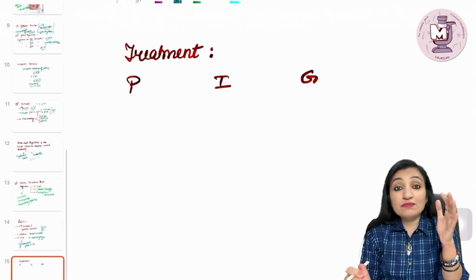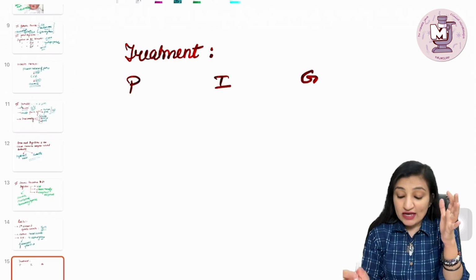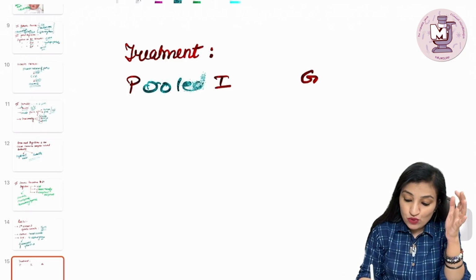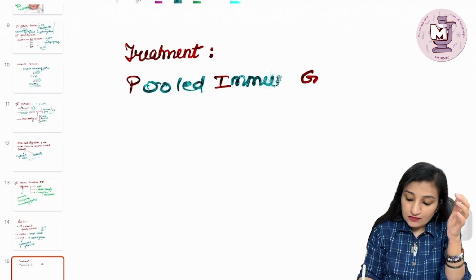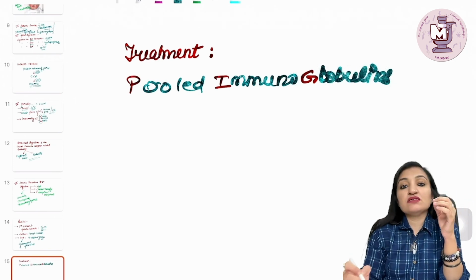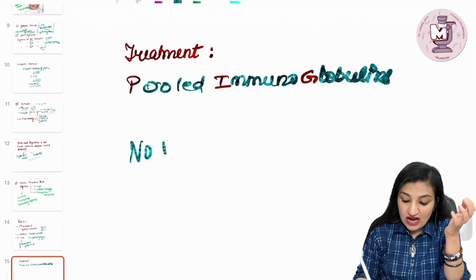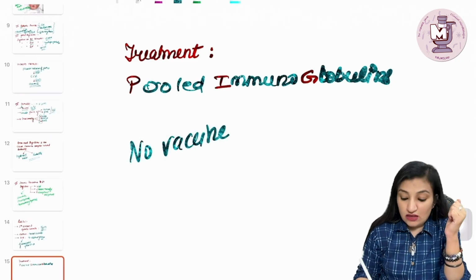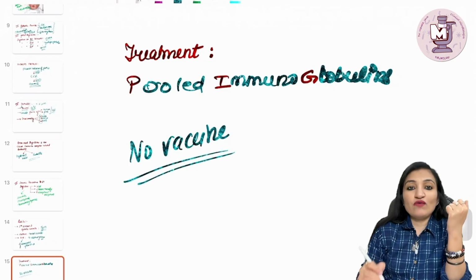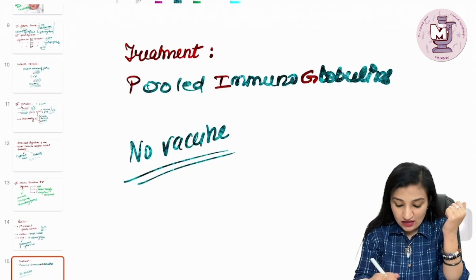Now, as far as treatment is concerned, there is no antiviral, but remember, pooled immunoglobulins can be of some value in people who are suffering from some immunodeficiencies, and there is no vaccine or any prophylactic drug against this viral infection.